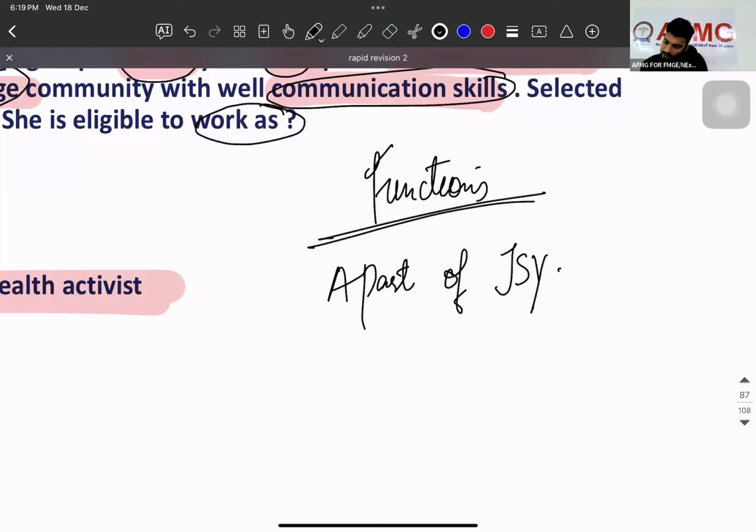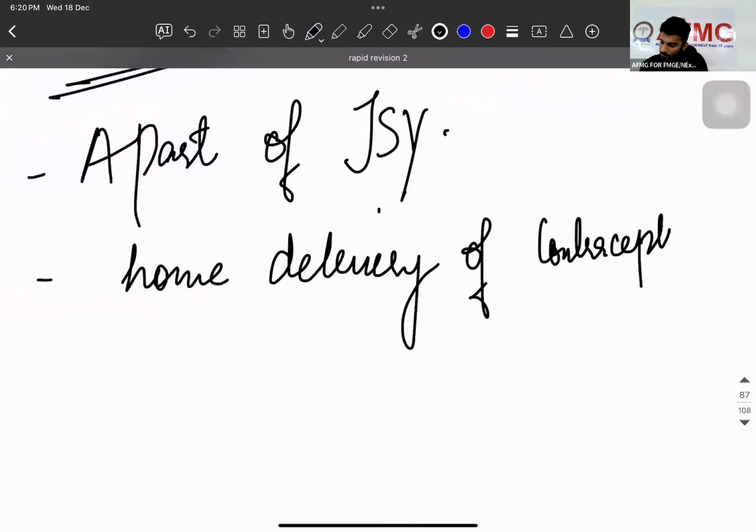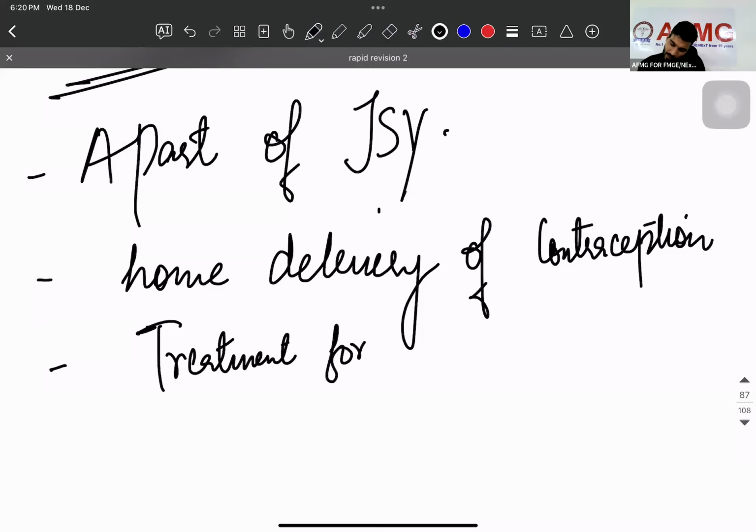She's a part of a scheme, Janani Suraksha Yojana. Okay. Second thing, sir, home delivery of contraception. Third thing, she's giving treatment for minor ailments. थोड़ा headache हो गया and all. ठीक है ना? She's giving treatment for minor ailments.